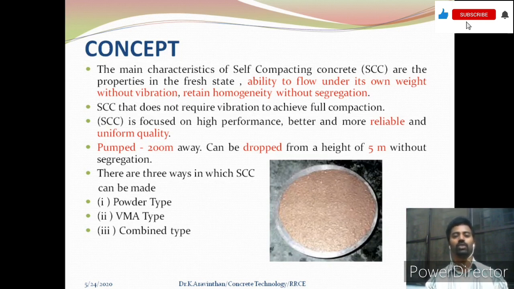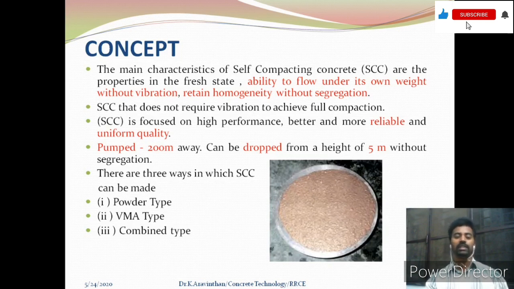So let us first look into the concept. The ability to flow under its own self weight without vibration and to retain its homogeneity without segregation. So the concrete should not get dispersed, it should be stable and homogeneous throughout the concrete mix.